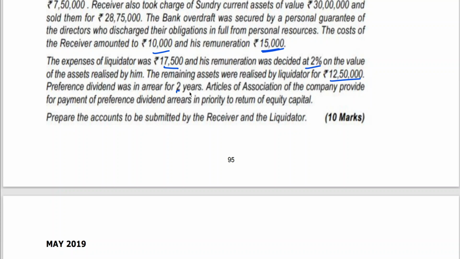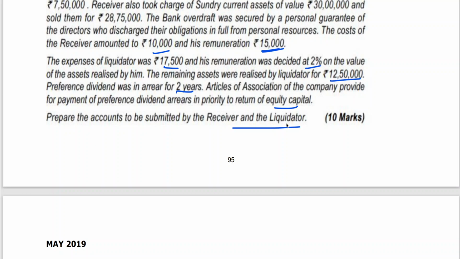Preference dividend was in arrears for 2 years. Articles of association of the company provide for payment of preference dividend in arrears prior to the return of equity capital. Prepare the account to be submitted by the receiver.